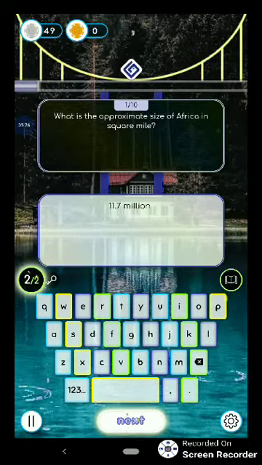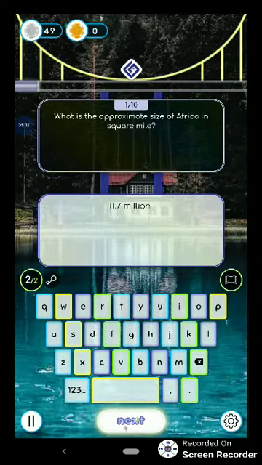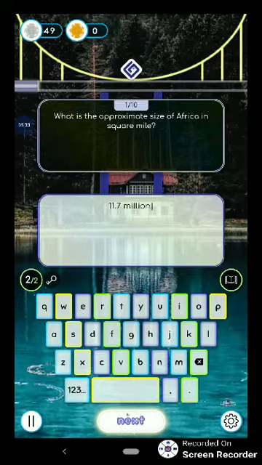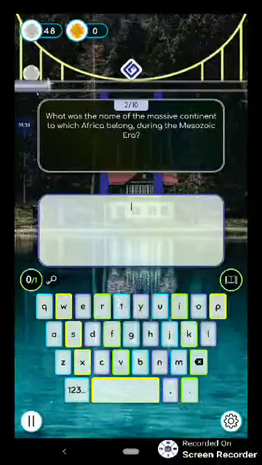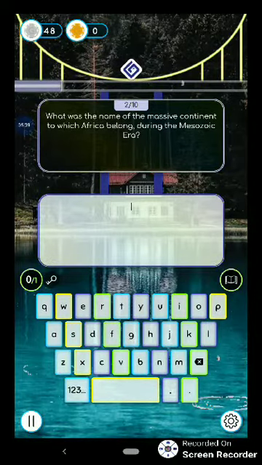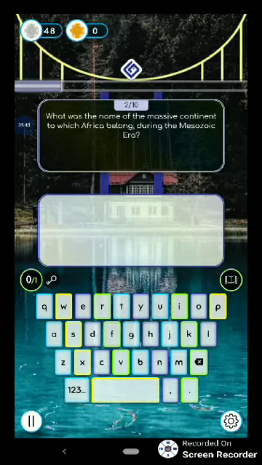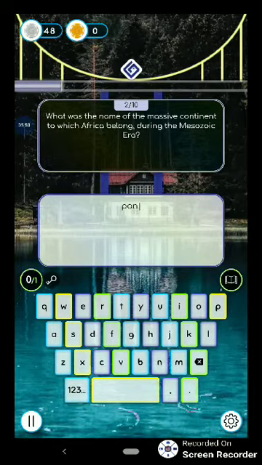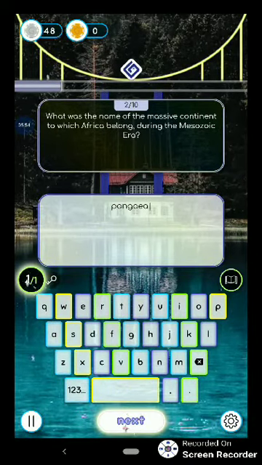We have to build, okay, that's the second one. So we have to build a custom keyboard for the game itself. Got that right? The second question, what was the name of the massive continent to which Africa belonged during the Mesozoic era? Okay, and the keyword I'm looking for is just one keyword. So the name is Pangaea. I think I've read it a lot of times, so I should know that. Pangaea. Oh, I got it right. So I go to the next one.